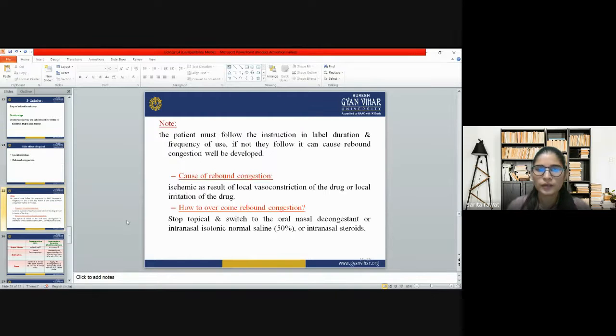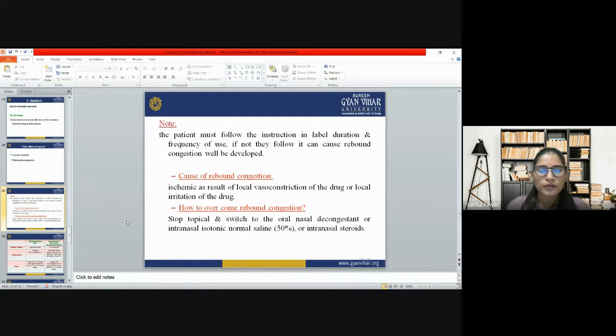Now we have a special note for the topical decongestants. The patient must follow the instructions on the label for duration and frequency of use. If not, rebound congestion can develop. So it is very important when you are using a topical nasal decongestant to follow very properly whatever is written in the label about the duration and frequency of use. Otherwise you will face the problem of rebound congestion.